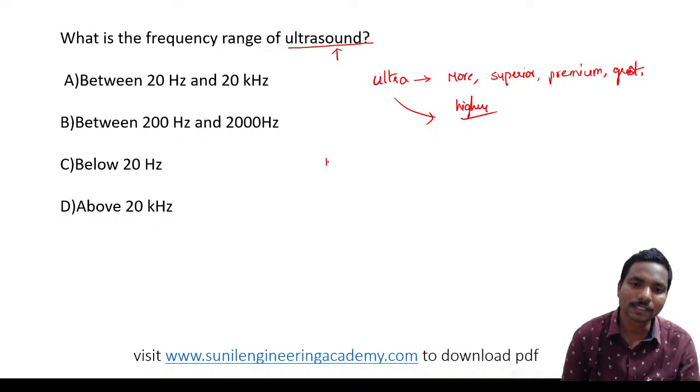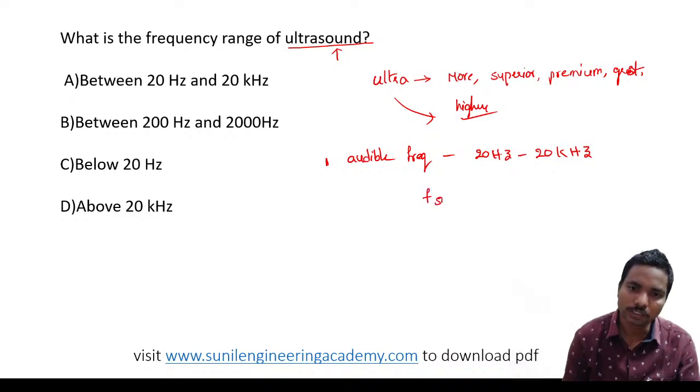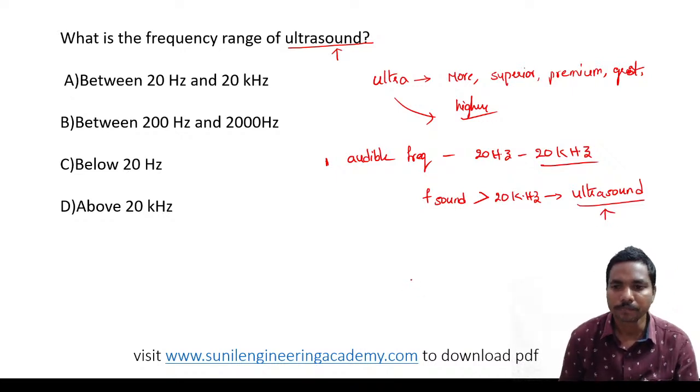Okay, we know what is the normal voice frequency or normal sound frequency. So audible frequency is 20 hertz to 20 kilohertz. Correct. So whenever the frequency of sound is greater than this high value, 20 kilohertz, since ultra means higher, you can say that is the ultrasound. Humans may not detect it, but some animals and some creatures can detect the ultrasound.